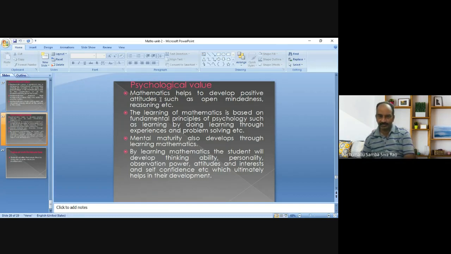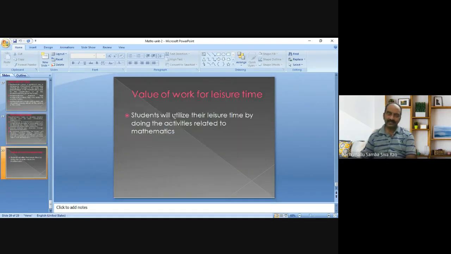So based on these discussions, we may say that mathematics has psychological value. And lastly, value of work for leisure time.